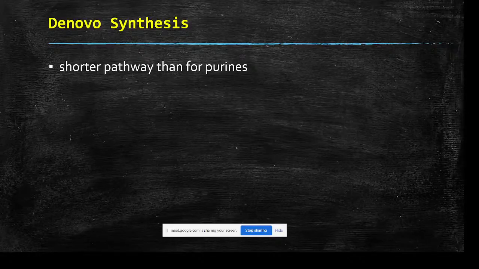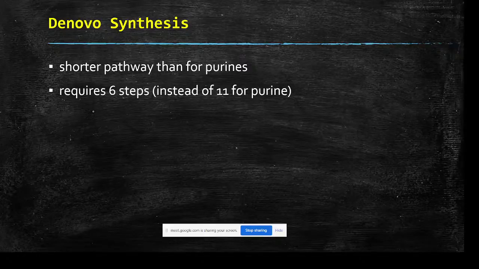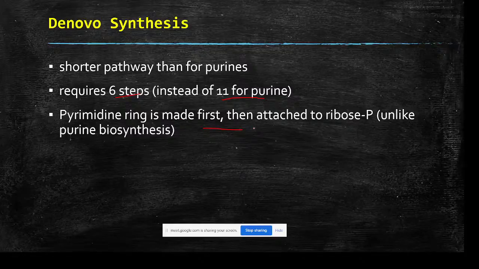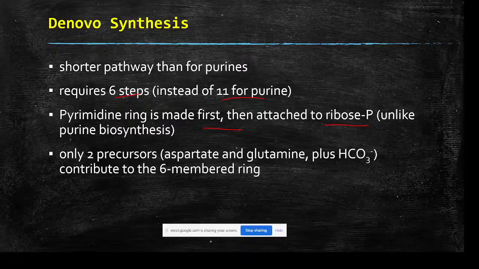Some important features of de novo synthesis of pyrimidine nucleotides: this is a shorter pathway than purine biosynthesis. It requires only 6 steps, whereas de novo purine biosynthesis required 11 steps. The pyrimidine ring is made first, and then the ribose phosphate group is attached, whereas purine biosynthesis happens making ribose phosphate as a base.